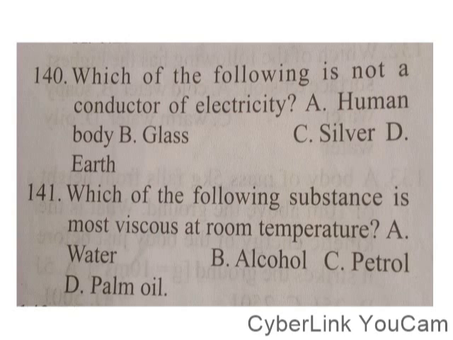Now, question 141. It is being asked which of the following substances is most viscous at room temperature. You know that when we are defining or explaining viscosity, we have two types of liquid. We can classify liquids as low viscous liquid and high viscous liquid.